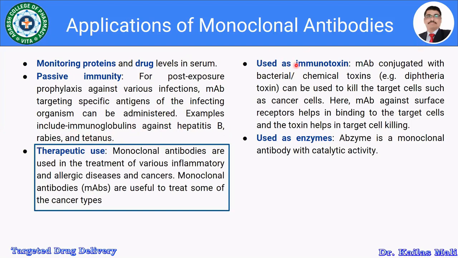Then it is used as an immunotoxin, a monoclonal antibody conjugated with a bacterial or chemical toxin. For example, diphtheria toxin can be used to kill target cells such as cancerous cells. So here the monoclonal antibody against a surface receptor helps in binding to the target cells, and the toxin helps in killing the target cell. Then it is used as an enzyme: an abzyme is a monoclonal antibody with catalytic activity.